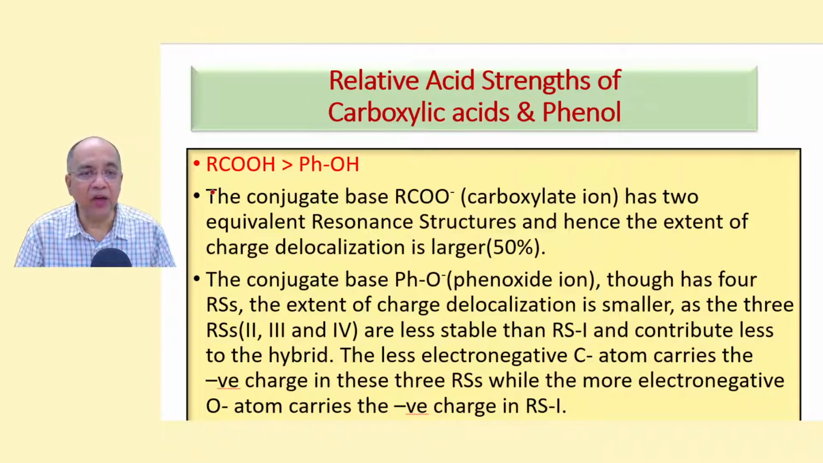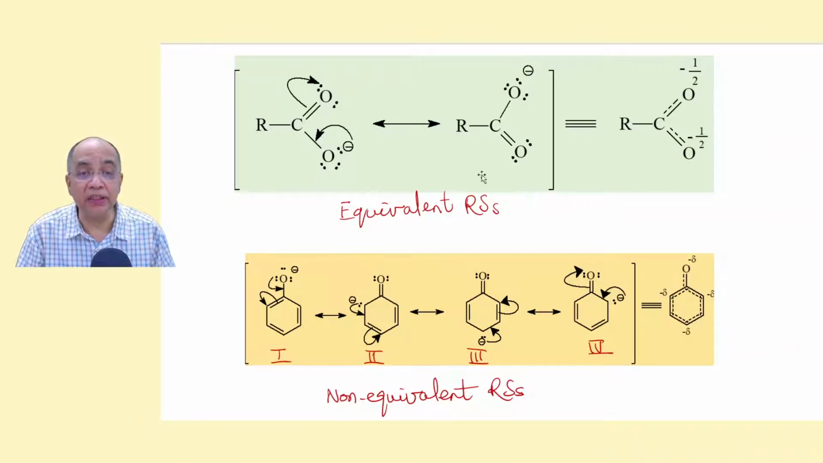Yes. Phenol is less acidic than carboxylic acid. Why is phenol less acidic than carboxylic acid? See, because the conjugate base of carboxylic acid, the carboxylate ion, is more stable due to having two equivalent RSS.